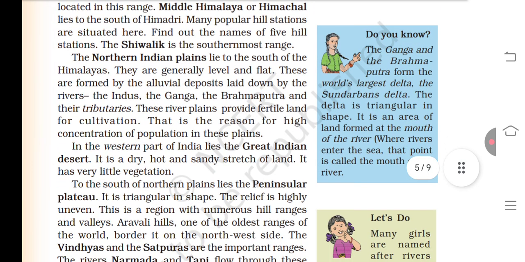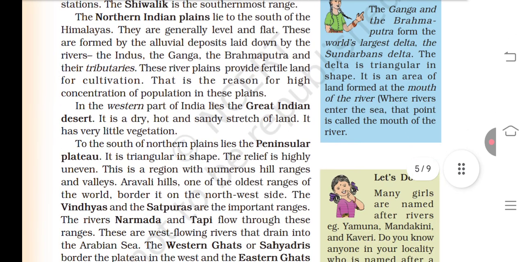The Shivalik is the southernmost range. The northern Indian plain lies to the south of the Himalayas. They are generally level and flat. These are formed by the alluvial deposits laid down by the rivers, the Indus, the Ganga, the Brahmaputra, and their tributaries. These river plains provide fertile land for cultivation. That is the reason for the high concentration of population in these plains.